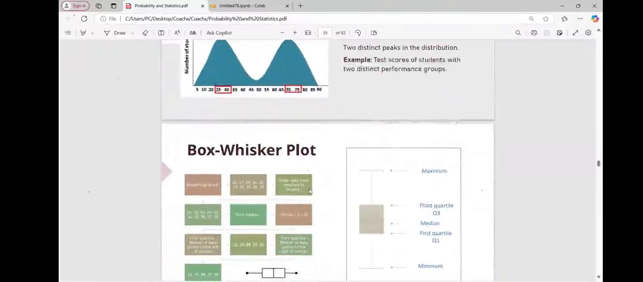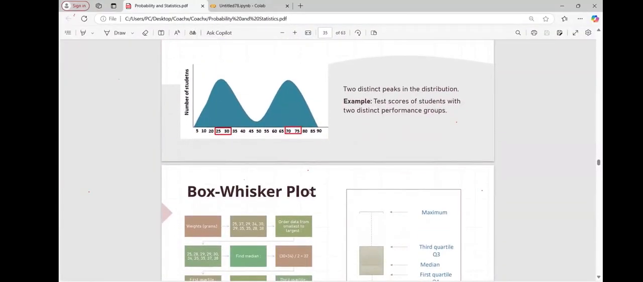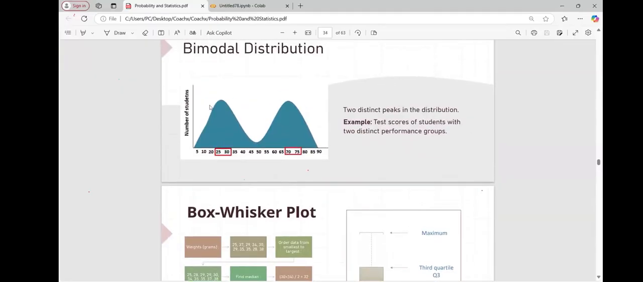Skewness is done. What is bimodal? Bimodal distribution is where we have two distinct peaks in the distribution. Yeah, it may be the chance that